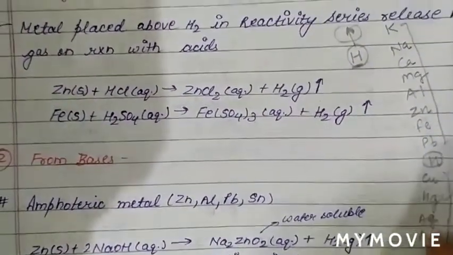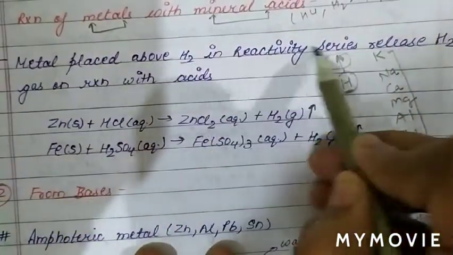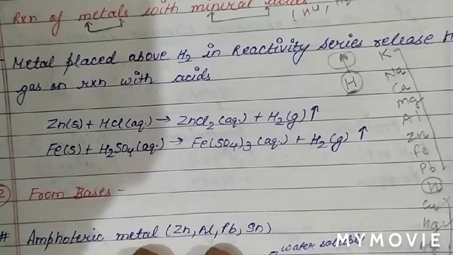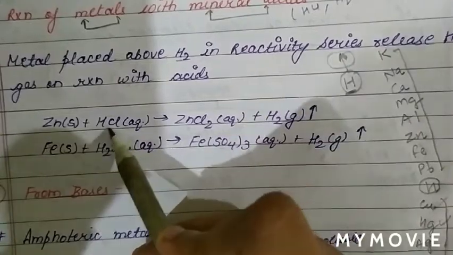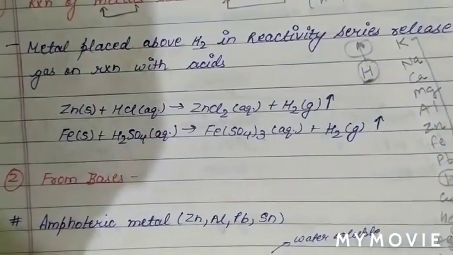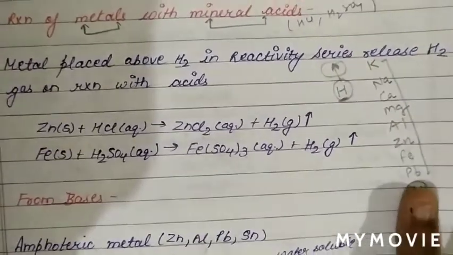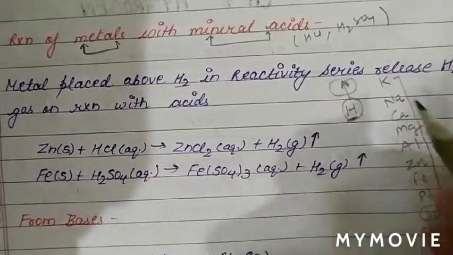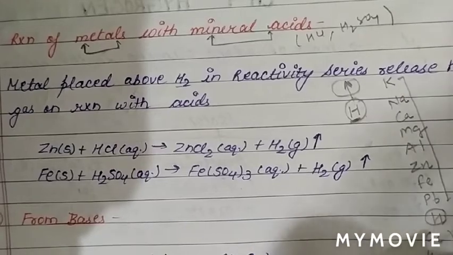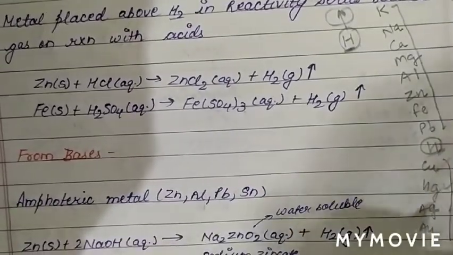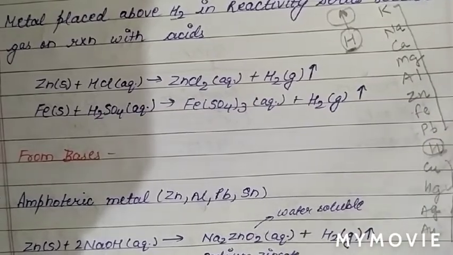So basically, a metal placed above hydrogen in the reactivity series will release hydrogen gas, for example zinc and HCl. Potassium, sodium, calcium, magnesium, aluminium, zinc, iron, lead lie above hydrogen, so these metals will liberate hydrogen gas, while copper, mercury, silver, gold lie below hydrogen and will not liberate hydrogen gas when they react with mineral acids.